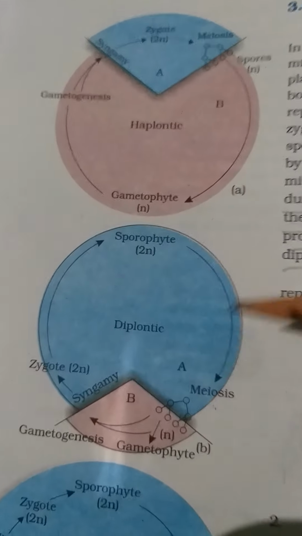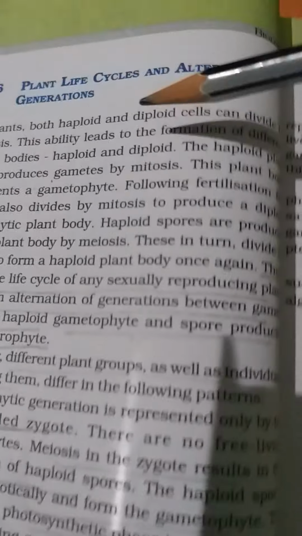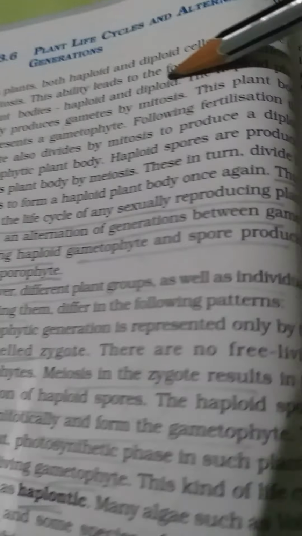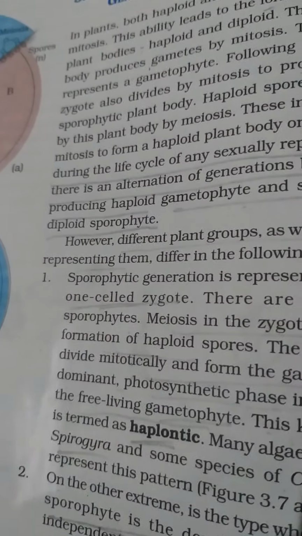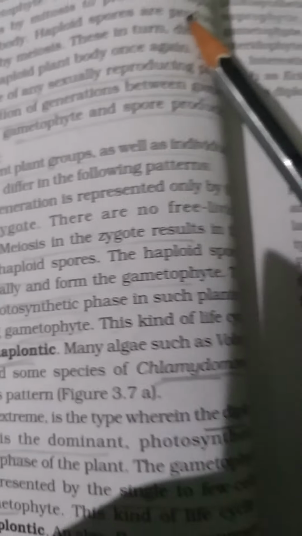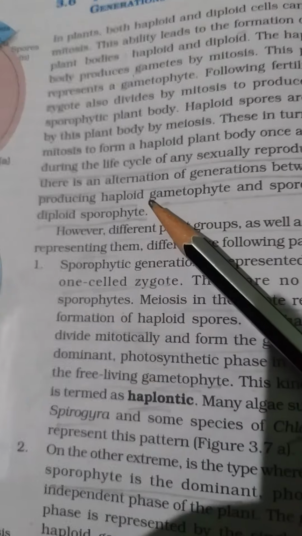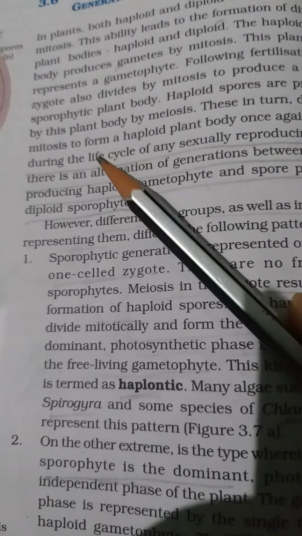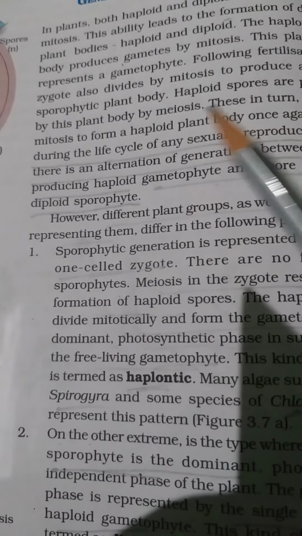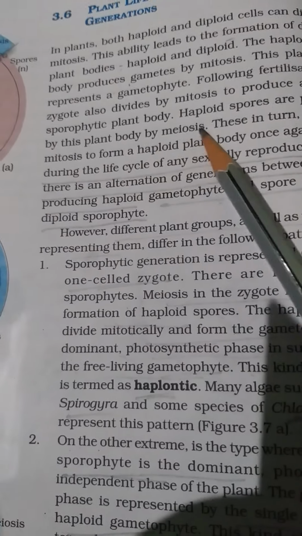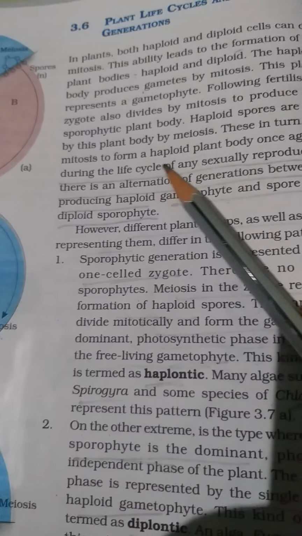this is a very important point. You see, if you find the plants, either they are haploid or some of them are diploid. So they can be divided by mitosis, right? The plant zygote is divided by mitosis to produce a diploid sporophytic generation. That means the sporophytic generation, which is basically the photosynthetic phase, is diploid, and haploid spores are produced by meiosis, and these divide by mitosis to produce a haploid body.